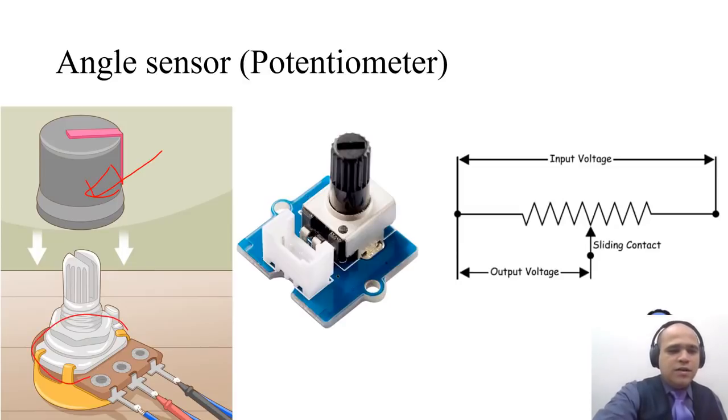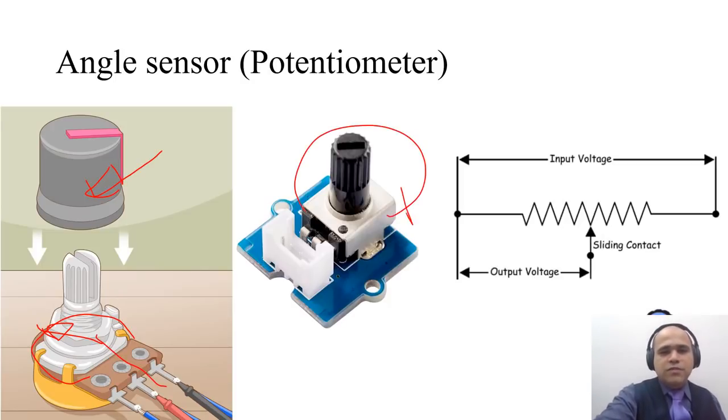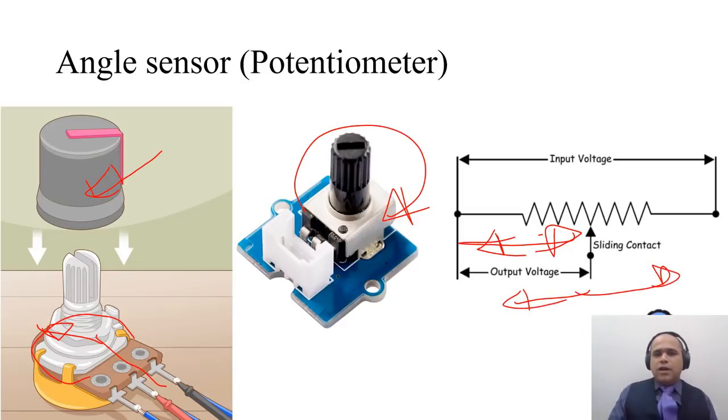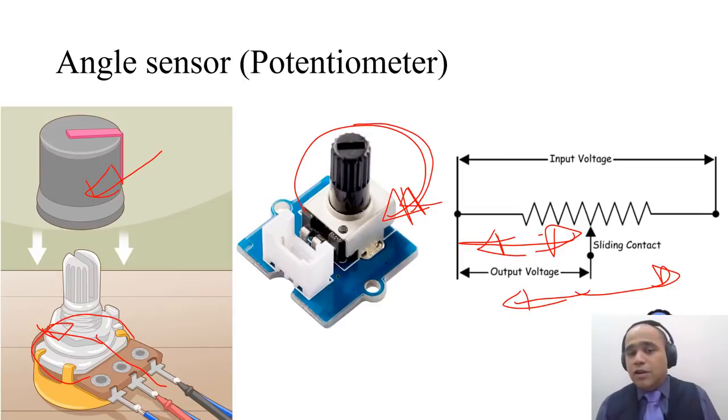There is a wiper that connects to that plate at different locations and comes out from the middle terminal. So when you rotate this knob, the resistance changes. It might decrease or increase depending upon the angle of rotation, and that's how the angle can be measured. You can imagine this is limited by space, and that's why it can measure only up to 360 degrees or less.